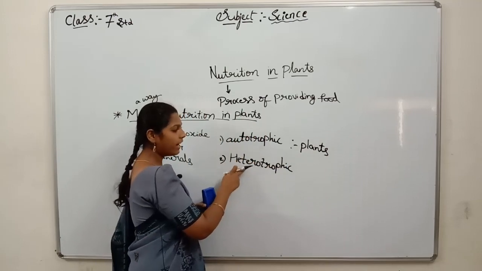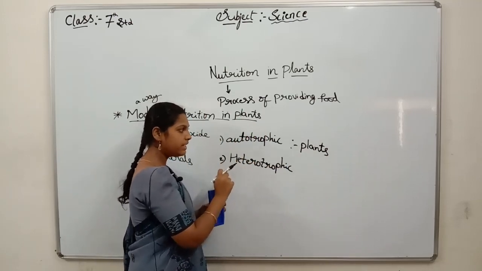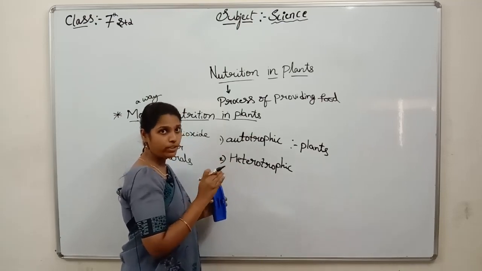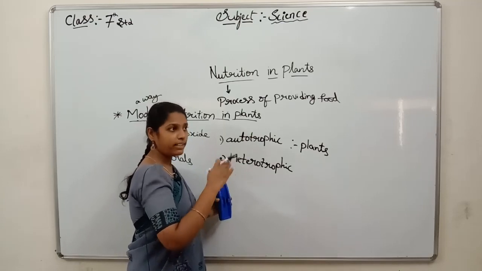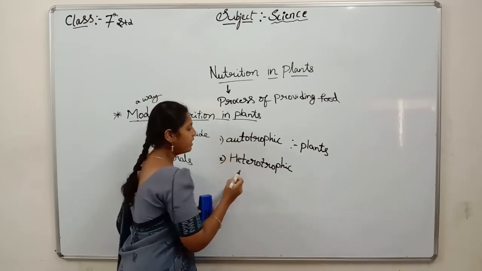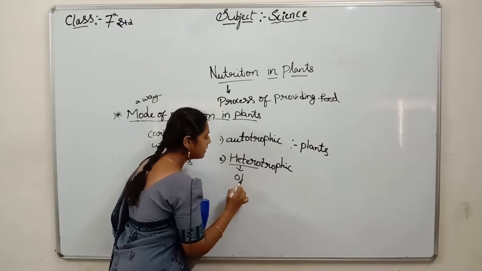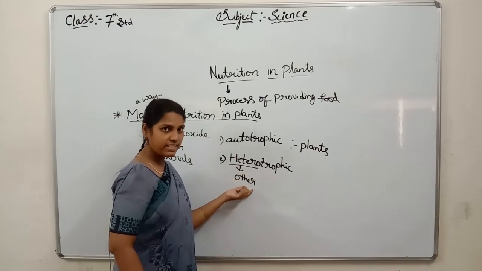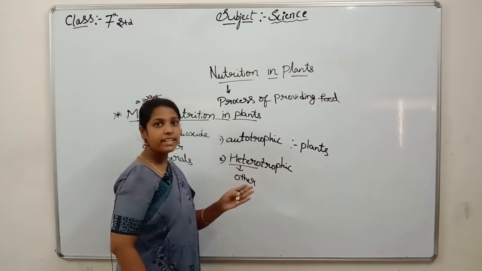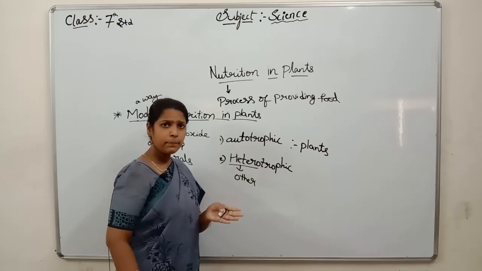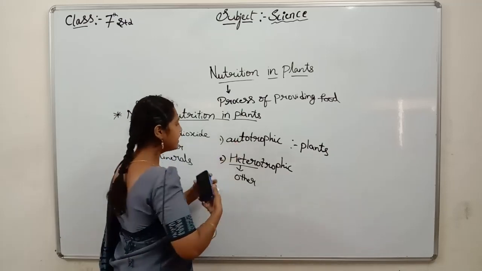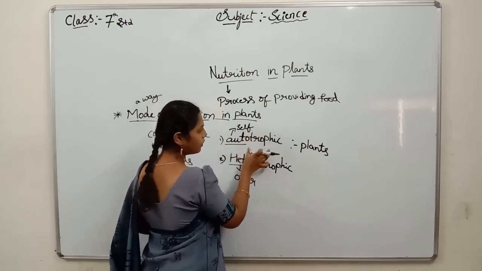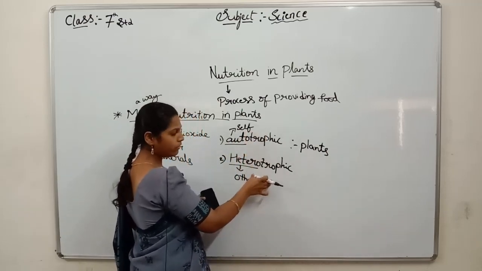Next we will go to the heterotrophs. Here animals and other organisms take food depending on others, which is prepared by plants. Hetero means on others. Heterotrophic means the organisms or animals which don't prepare food by themselves. They take food prepared by other plants. Autotrophs means self, they prepare food themselves. Yes, we understand the autotrophic and heterotrophic modes of nutrition.